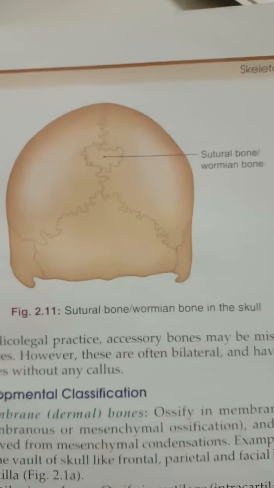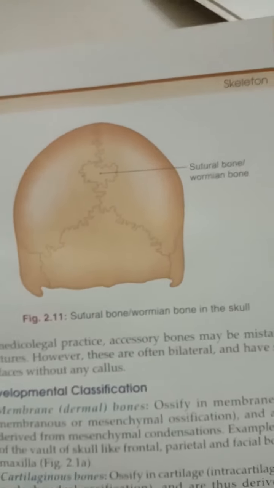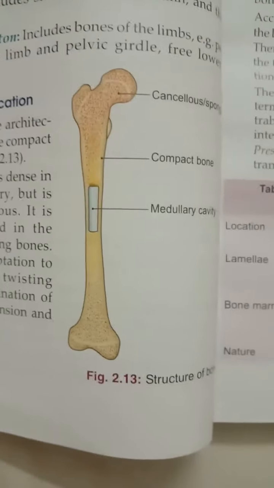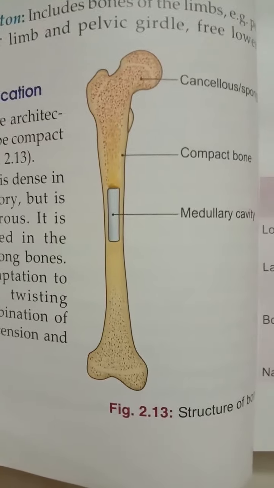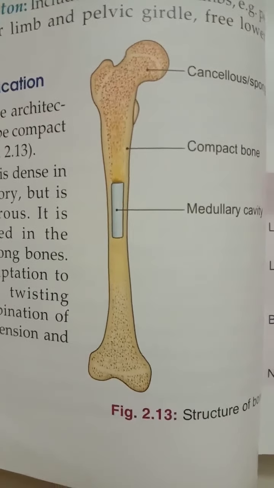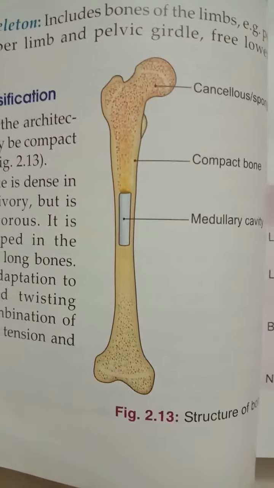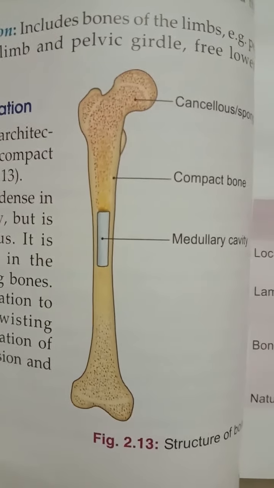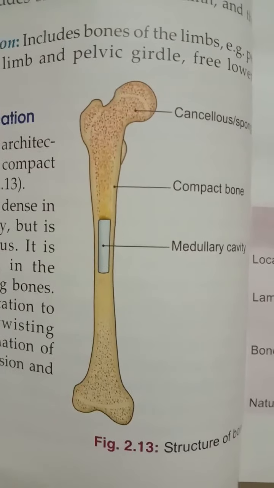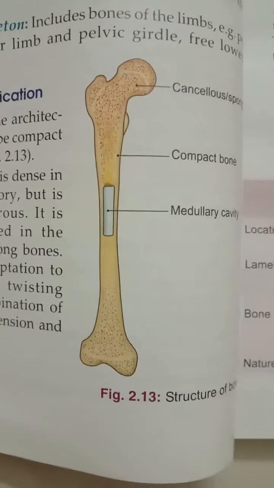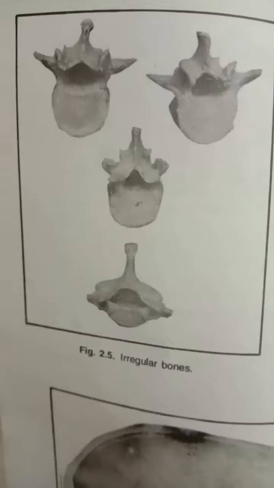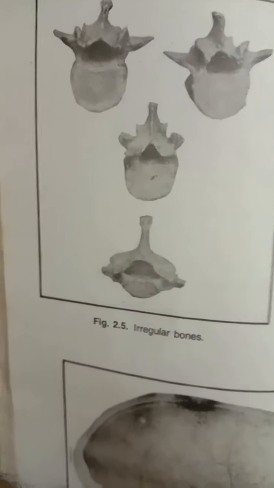Then the second one, the cartilaginous bone. Let's see another diagram. The cartilaginous bone ossifies in cartilage, which is called intracartilaginous or endochondral ossification, and these are derived from a preformed cartilaginous model. Examples of this bone are the bones of the limb, the vertebral column, and the bones of the thoracic cage.